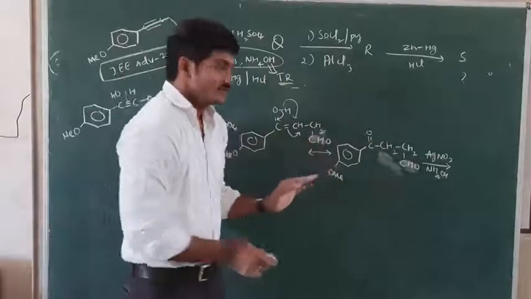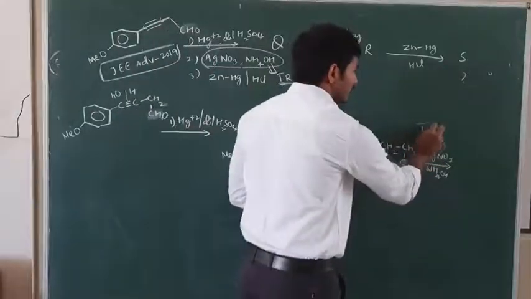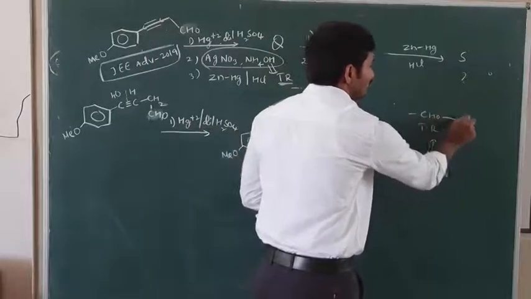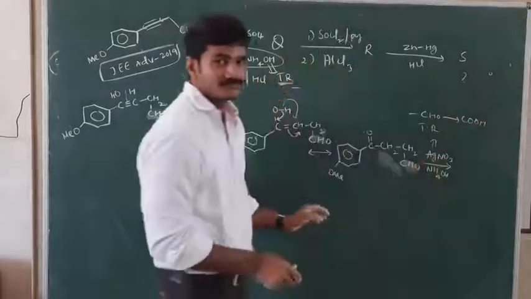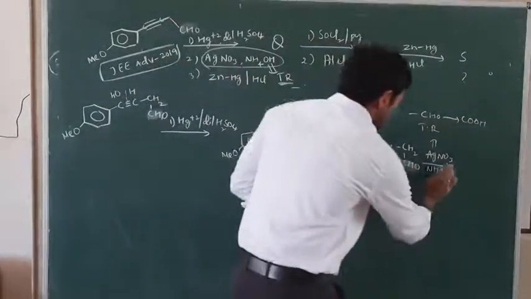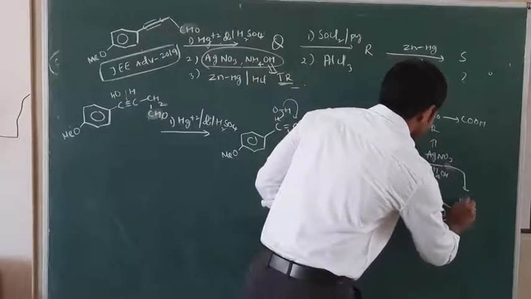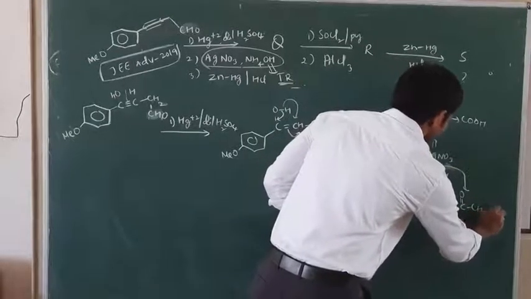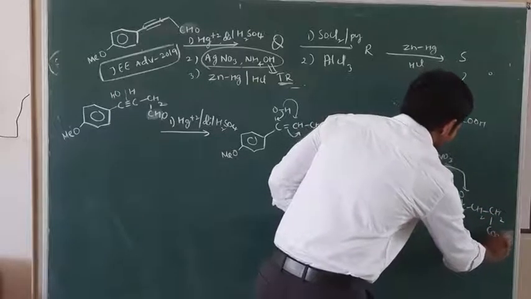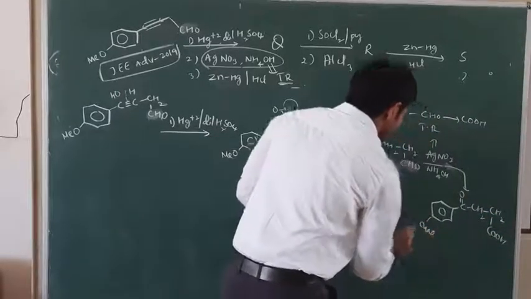So Tollens reagent can convert the aldehyde group into carboxylic acid. Okay, so I can write the product here: C double bond O, CH2, CH2, COOH, and OMe.